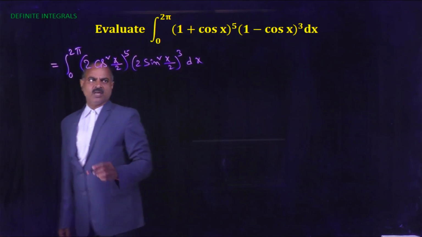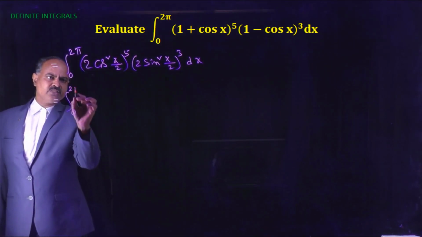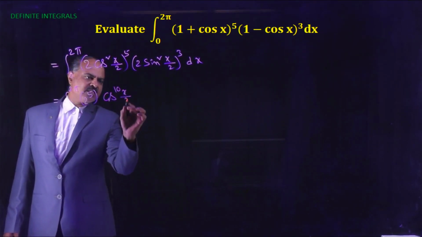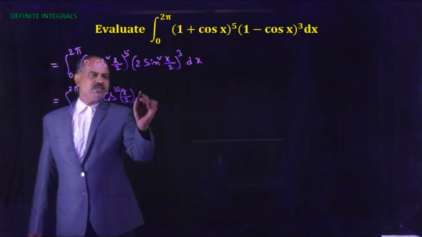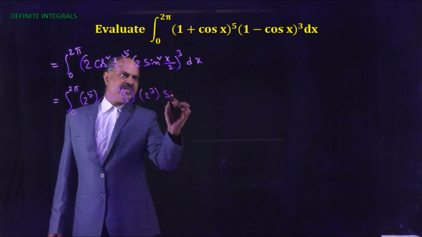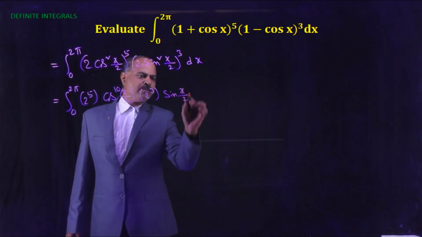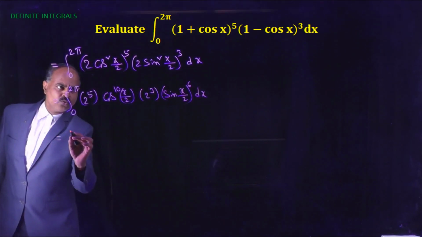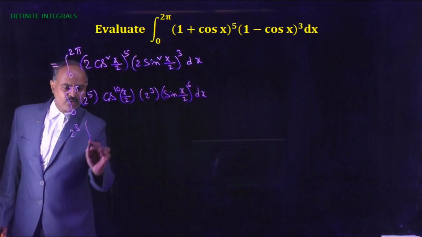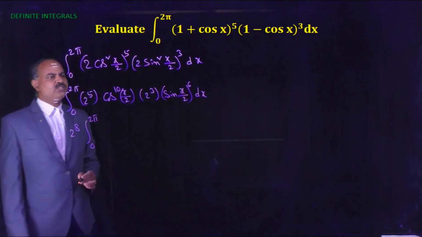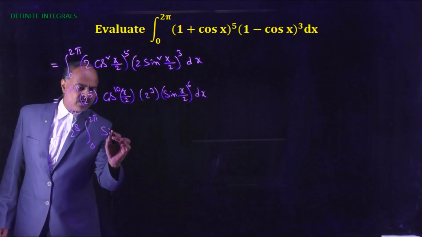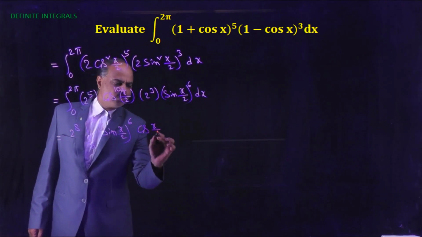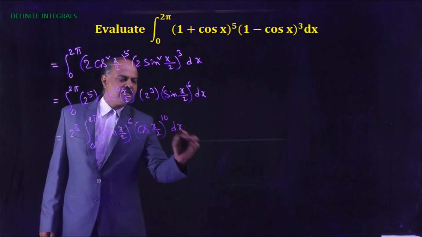into dx. Now this is equal to integral 0 to 2 pi of 2 power 5 into (cos x by 2) whole to the power 10 into 2 cube into (sin x by 2) whole to the power 6 dx. Now here that is equal to 2 to the power 8 into integral 0 to 2 pi of (sin x by 2) whole power 6 into (cos x by 2) whole to the power 10 dx.